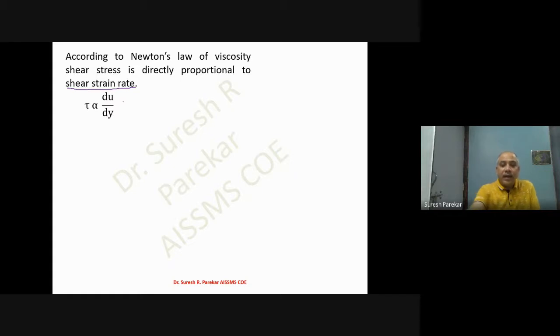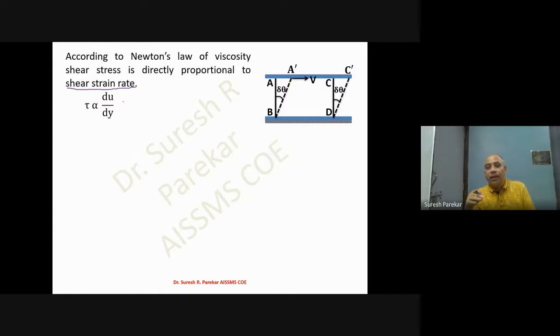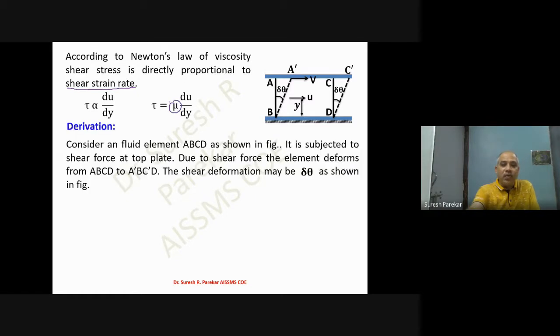If we look at the derivation, we consider two plates, the upper plate moving with velocity v and the bottom plate at rest. Let there be deformation of this plate after time delta t, where A goes to A dash, C goes to C dash, and delta theta is the deformation. When tau is directly proportional to du upon dy, the constant of proportionality is known as dynamic viscosity. Now we will go for this derivation.